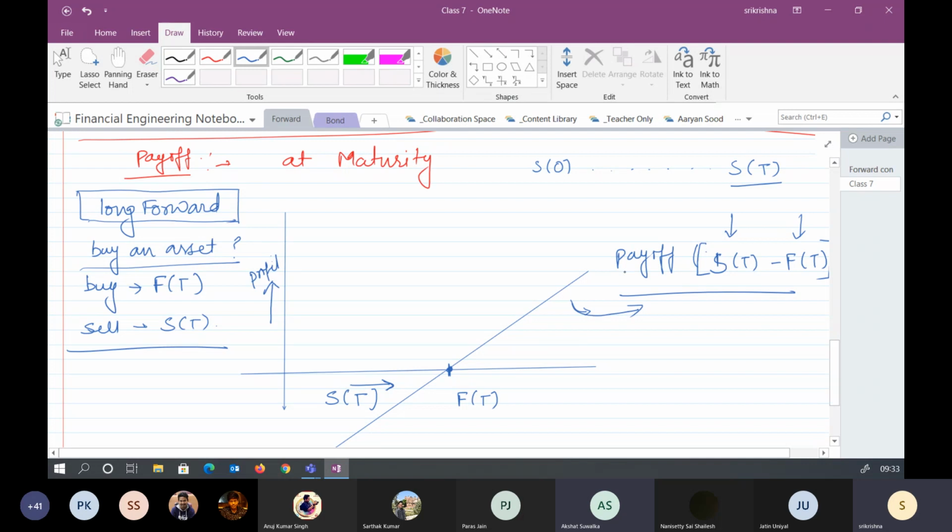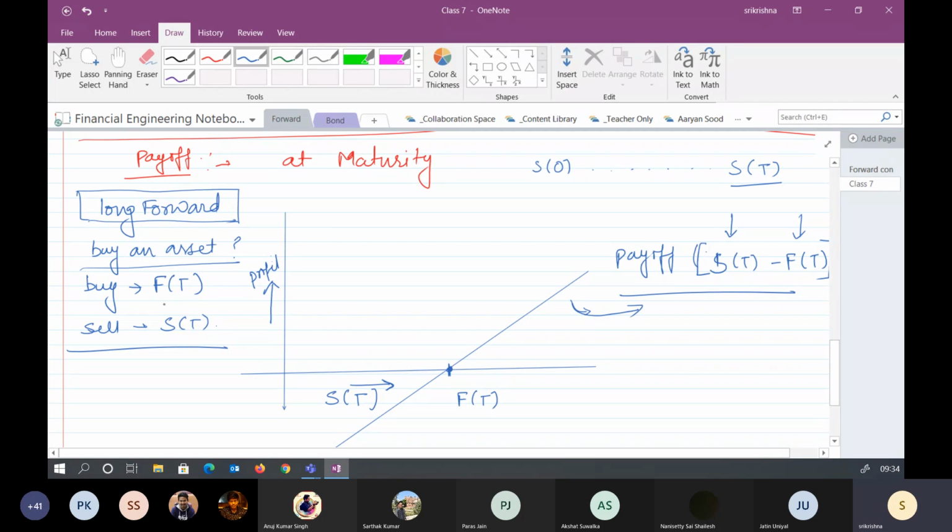Sir, at S equal to T, we will be selling in case of long forward. I am saying that if you have entered into the long forward, there are two things to understand.